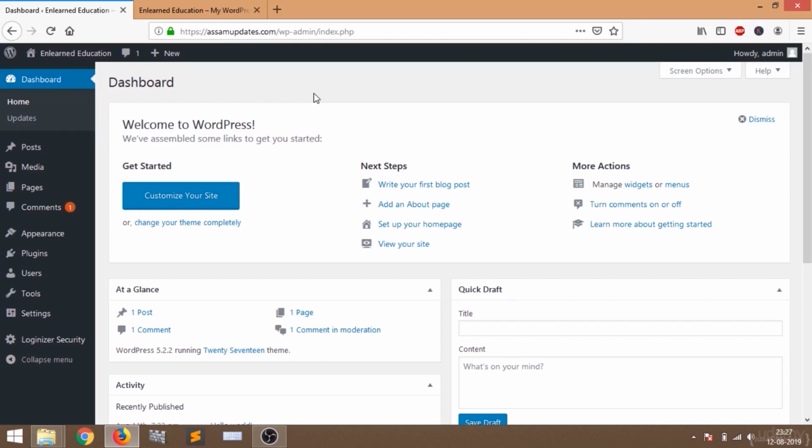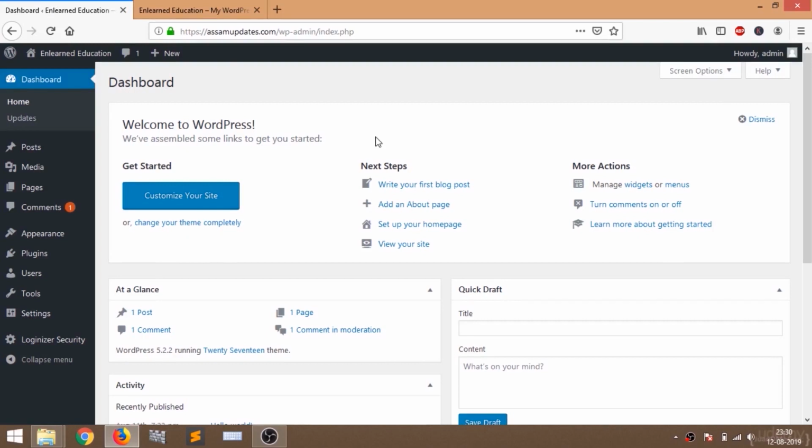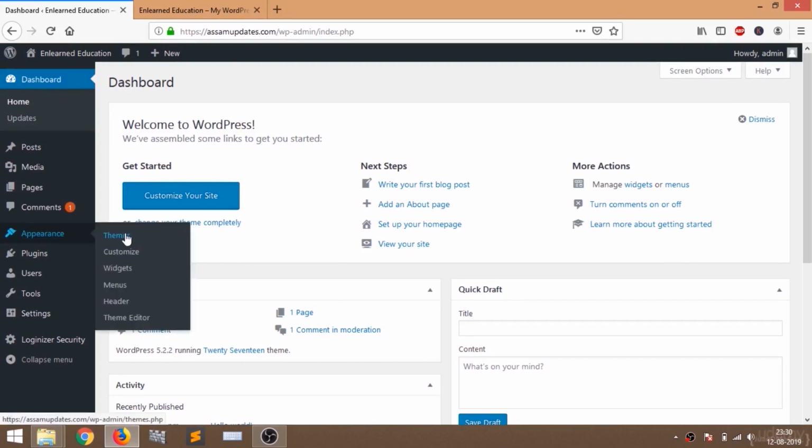So now let's start customizing our website. What we are going to do is change this theme. This theme is not looking good, so we are going to change it. To change the theme, just go to Appearance and click on Themes.